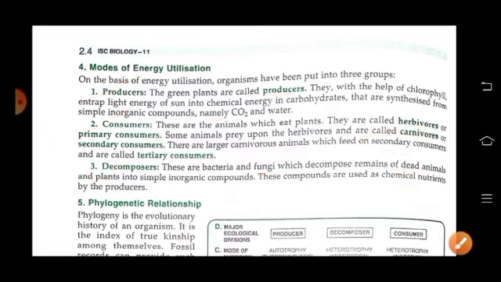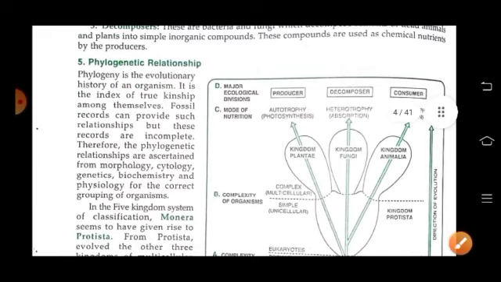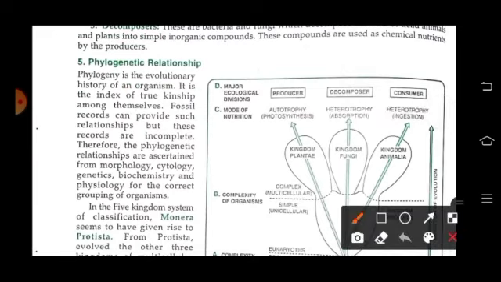Fifth one is phylogenetic relationship. This is the evolutionary history of an organism, and it is the index of true kinship among them. The fossil records can provide such relationships, but these records are incomplete. Therefore, phylogenetic relationships are ascertained from morphology, cytology, genetics, biochemistry, and physiology for the correct grouping of organisms.